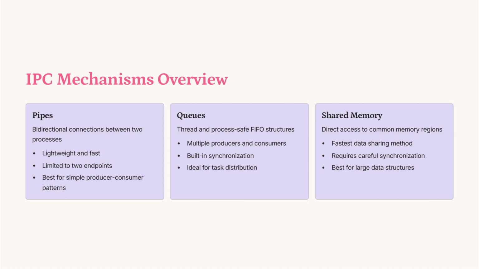Pipes offer lightweight, bidirectional connections between two processes, ideal for simple producer-consumer patterns. Queues provide thread and process-safe FIFO structures, supporting multiple producers and consumers. Shared memory allows direct access to common memory regions, offering the fastest data sharing, but requires careful synchronization.